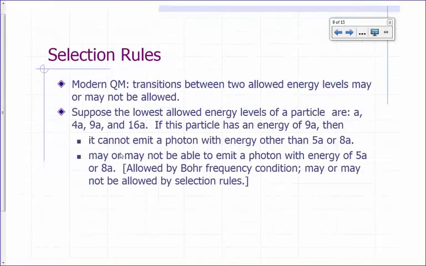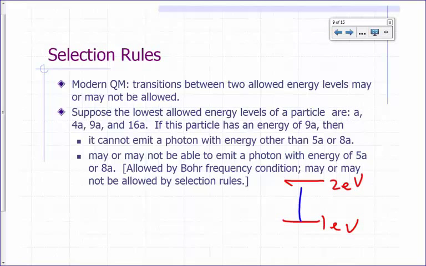Now, modern quantum mechanics tells us, and we'll talk about this later this semester, that transitions between two allowed energy levels may or may not be allowed. So it's not enough that those two energy levels are allowed. So let's say the 1 electron volt level and the 2 electron volt level, let's just say those are two of the allowed levels.